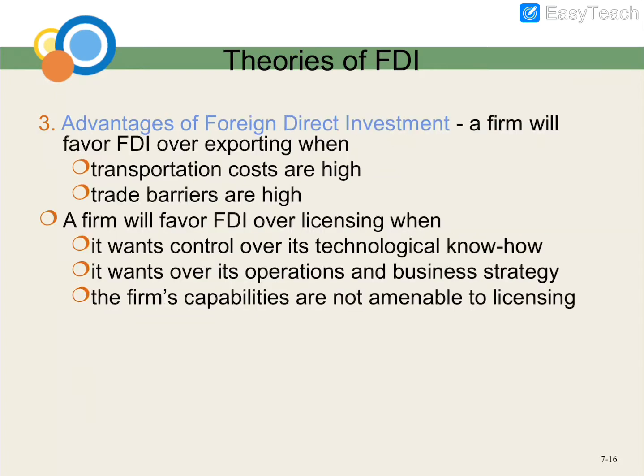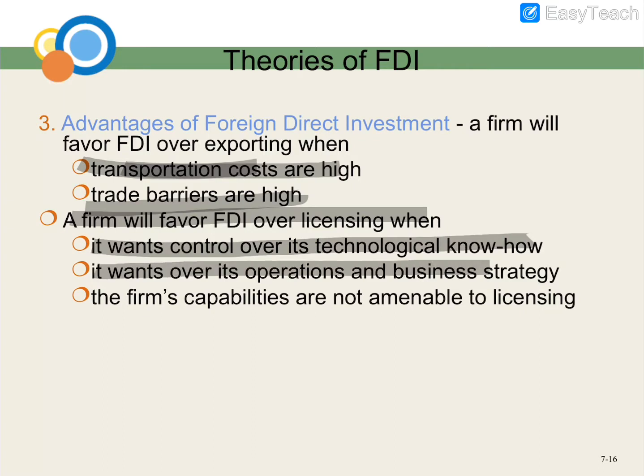Alright, next. What are the advantages of FDI? A firm favors FDI over exportation when transportation costs are high. The advantage is when transportation costs are high and trade barriers are also high. So the firm will favor FDI. Another advantage of FDI is that it wants control over the technology know-how, over the operation and business strategy. The firm's capabilities are not amenable to licensing.